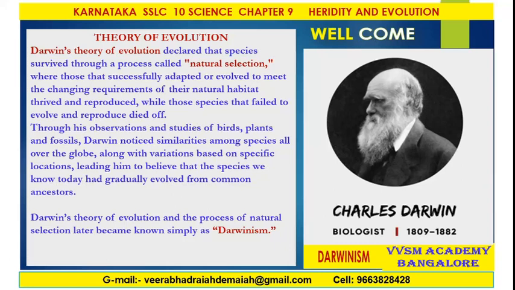Through his observations and studies of birds, plants and fossils, Darwin noticed the similarities among the species all over the globe, along with the variations based on specific locations, leading him to believe that the species we know today had gradually evolved from common ancestors. Darwin's theory of evolution and process of natural selection later became known simply as Darwinism. Charles Darwin was a great biologist and scientist, 1809 to 1882.